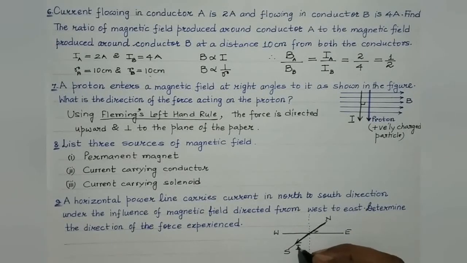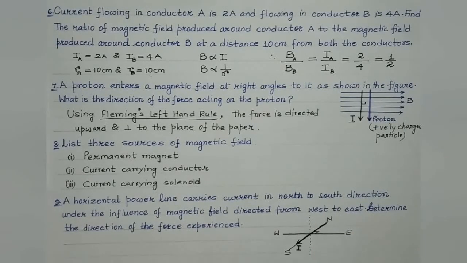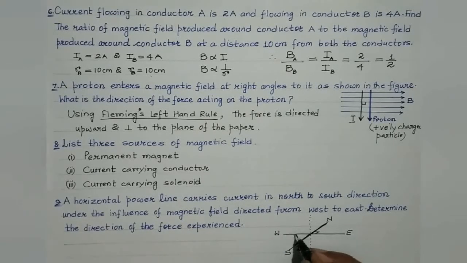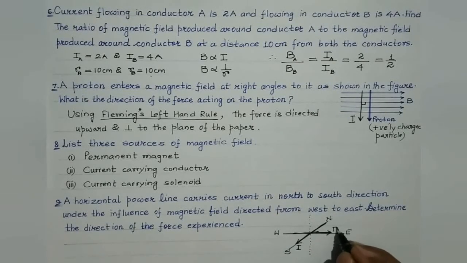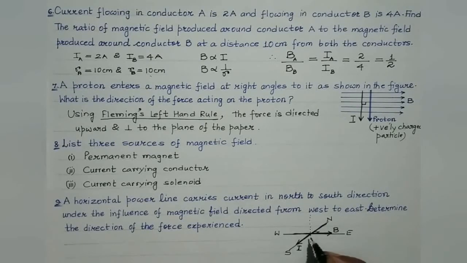I stands for the current. And it is under the influence of a magnetic field directed from west to east. This is the direction of the magnetic field, represented by a capital letter B. So what's the angle between these two? 90 degrees, isn't it? So whenever a current carrying conductor is placed under the influence of a magnetic field, then definitely it experiences a magnetic force, the direction of which is given by Fleming's left hand rule.